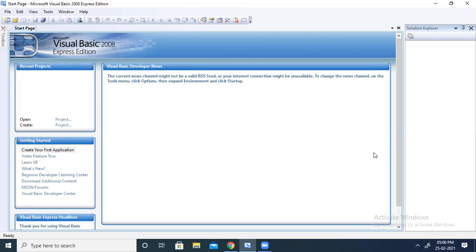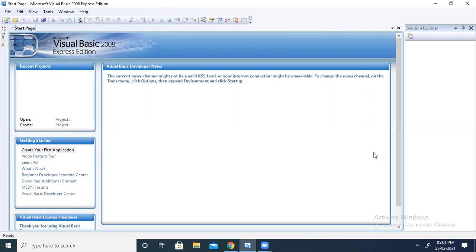So we will start with what is Visual Basic. Visual Basic is a popular programming language for beginners. It was developed by Microsoft in May 1991. Okay, why is the name Visual Basic? Because using this language we can create user-friendly applications with graphics or a graphical user interface. Here we are using the graphical user interface for creating an application. So the name is Visual Basic.